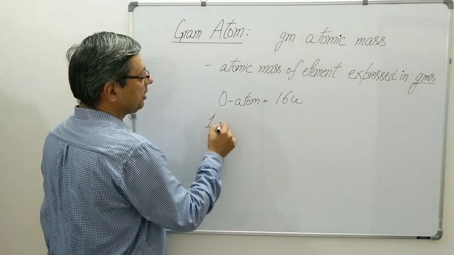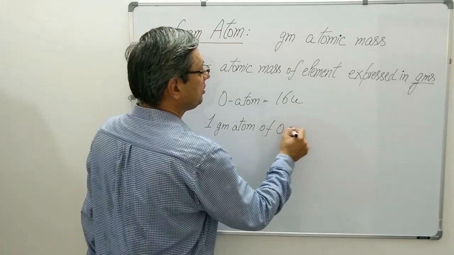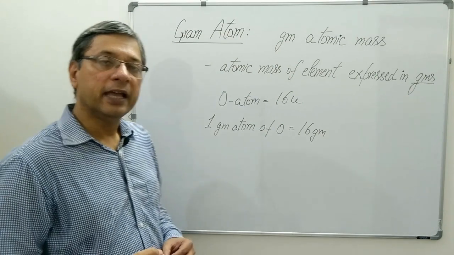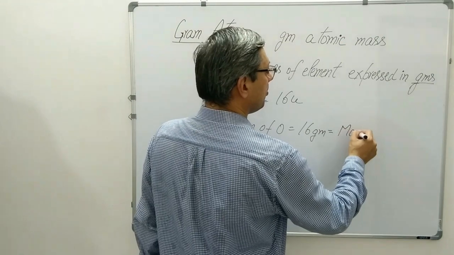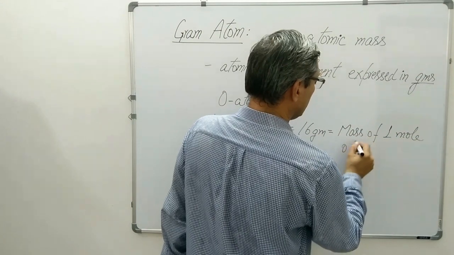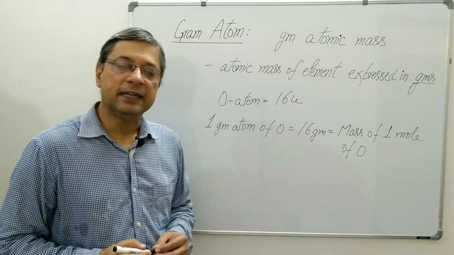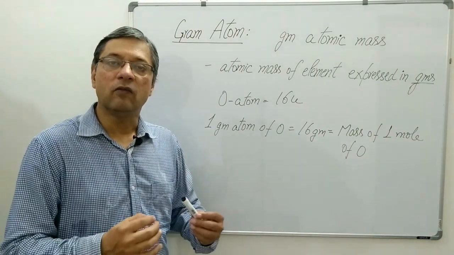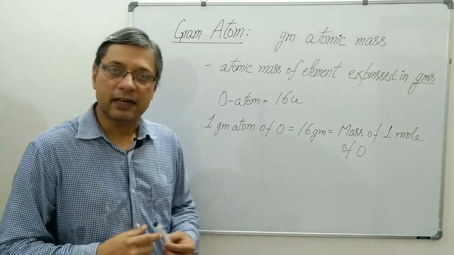If I write 1 gram atom of oxygen, it would be equal to 16 grams as per the definition. Also, as per the mole concept, this 16 grams will be equal to the mass of 1 mole of oxygen. Therefore, the definition of gram atom may also be stated as the mass of 1 mole of an atom expressed in grams.